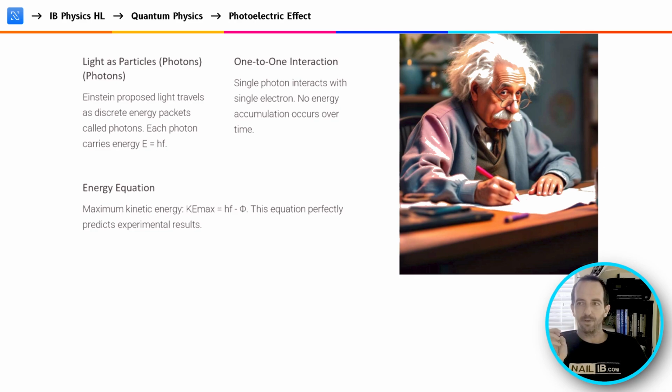And if there's not enough energy to surpass that work function, that means there will be no ejection of electrons, thereby explaining the phenomenon where at certain frequencies, at certain wavelengths of light, there was no electrons being emitted because the energy level was not great enough. And putting this all together allowed for the experiments to match the theories.